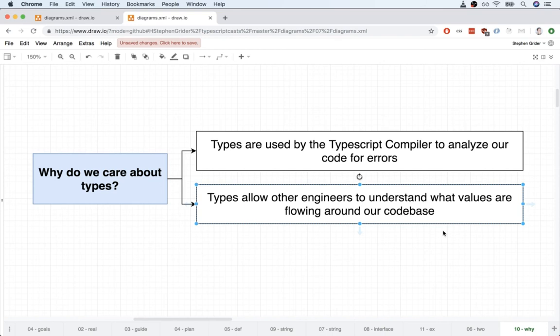In that case, on a large project, it might be really hard for you to understand what that function is doing. If we instead annotate the type of arguments being passed into a function by labeling the types, then that at least gives other engineers some idea of what type of data is flowing around inside of our application. Ultimately, it will make it slightly easier for other engineers to understand what our code is doing. So that's why we care about types.